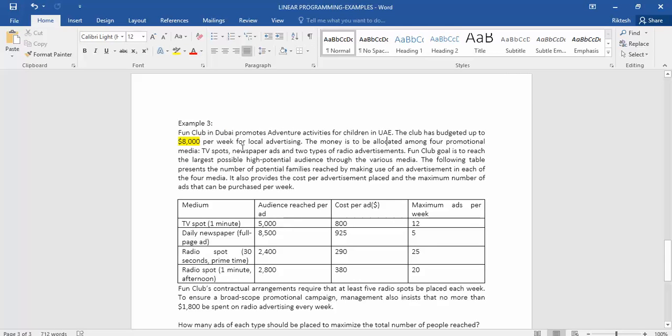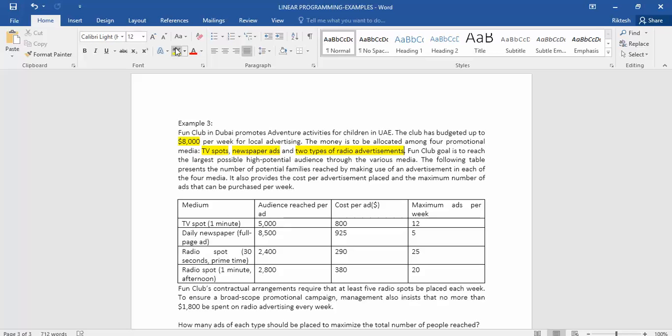The money is to be allocated among four promotional media. So the company has already selected four media for advertisement. First one is TV spots. Second one is newspaper advertisement. And then there are two different types of radio advertisements. So TV spots become our first medium. Newspaper ad becomes our second medium. And two types of radio advertisements become our third and fourth mediums that have been used for advertisements.